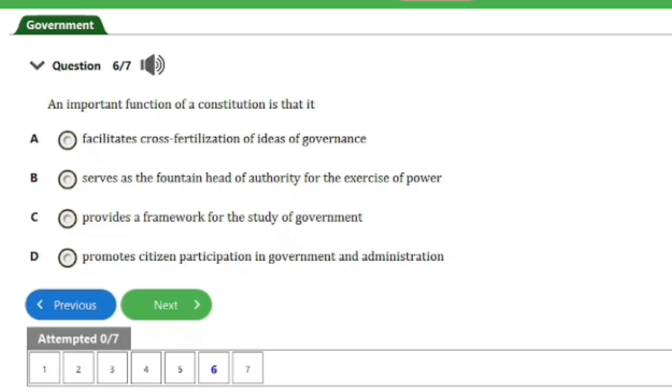So the answer to this question here is option B. It serves as a fountainhead of authority for the exercise of power. And that's it for this question. So let's consider the next and last question.